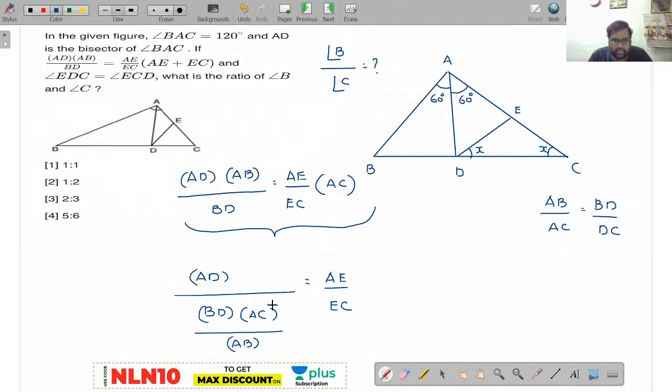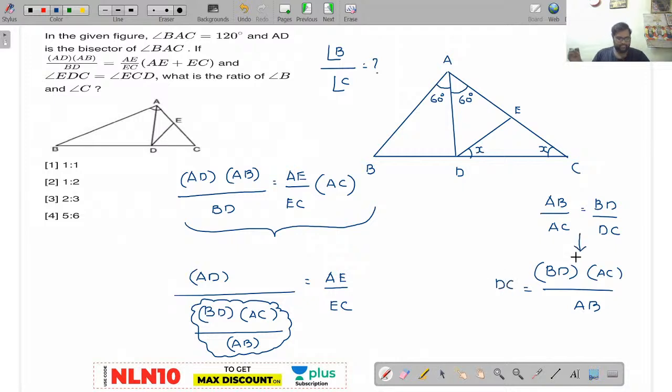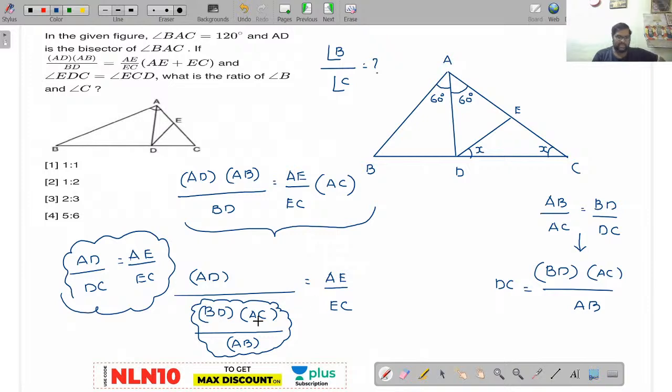Now observe this point here, BD into AC by AB. BD into AC by AB is nothing but equal to DC from this equation. Am I right or wrong? Yes, perfectly. So can I write like this? AD by DC is equal to AE by EC. Finally, in the place of this, I have substituted DC: AD by DC is equal to AE by EC.